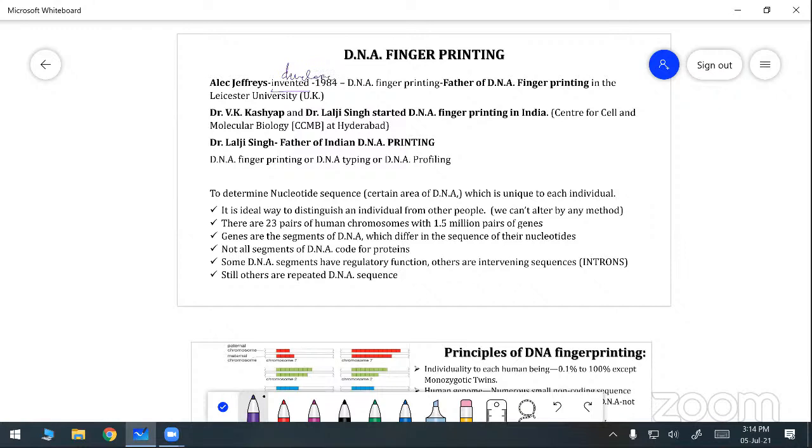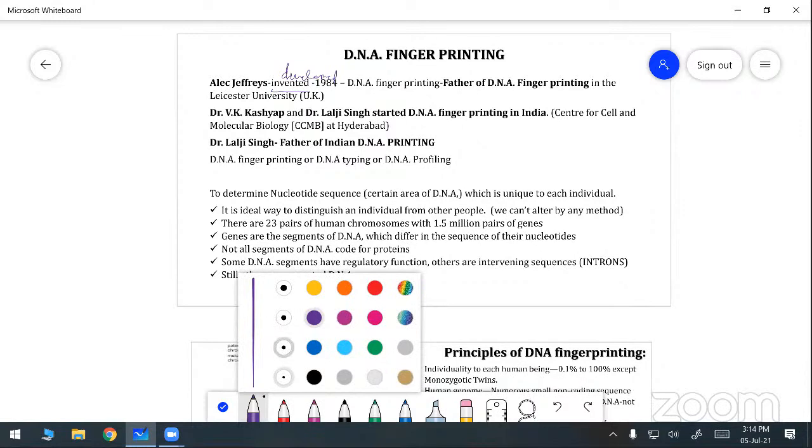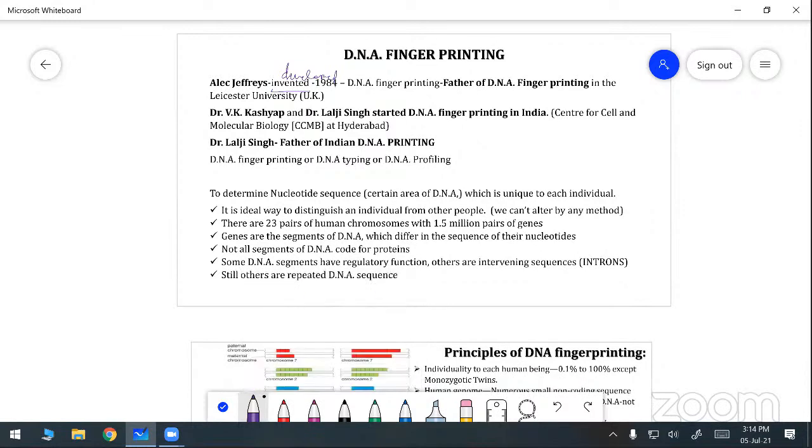The DNA fingerprinting was developed by Alec Jeffreys in 1985.